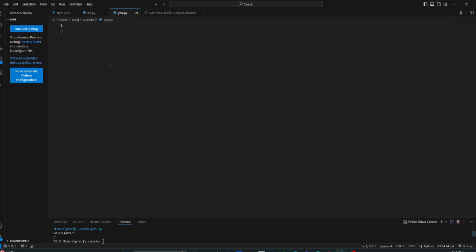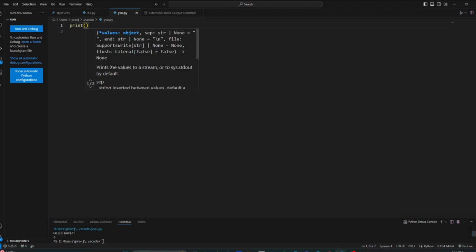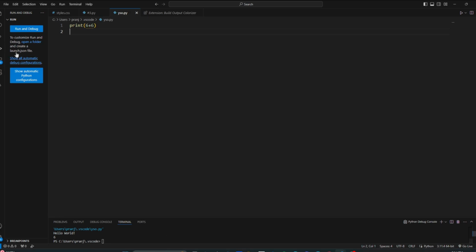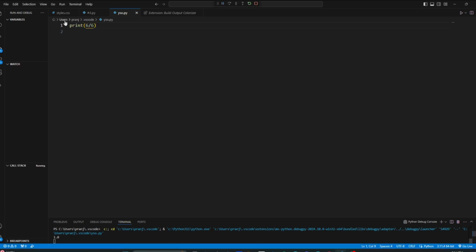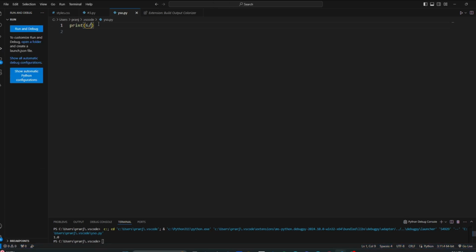Alright, so there are two ways you can concatenate a string or an integer, right? You can start with print, always start with print, and then what if you want to add two numbers? Well, you can just do 6 plus 6. That's it. You run it, and you get 12. Now you can even do 6 divided by 6, and boom, it works. However, what if you want to join a string with an integer? You want the output to be "I ate 3 bananas."